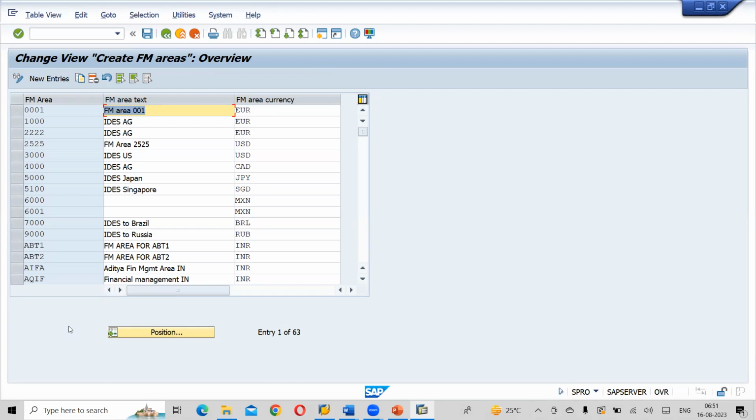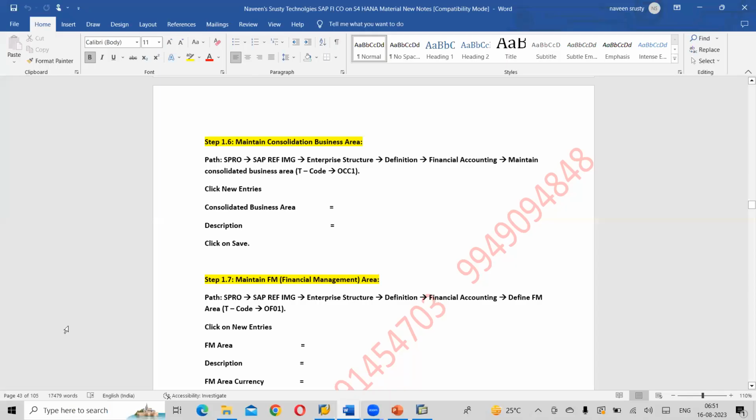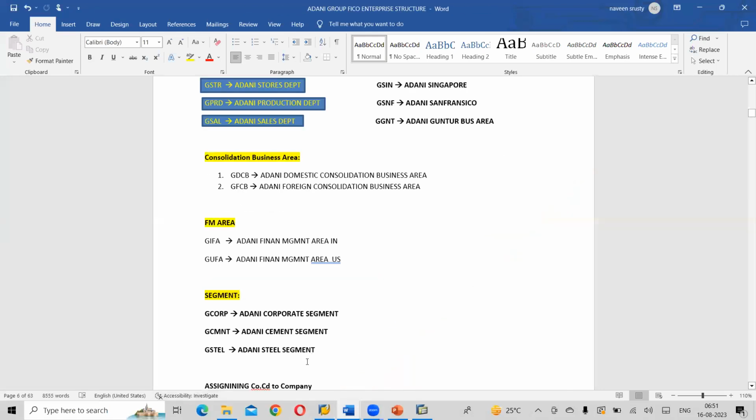So what are the FM areas we are planning to create here? I think I have already mentioned here. Consolidation FM area, that is nothing but Adani Financial. So two different financial management areas we are trying to create. All Indian company codes we will assign to the financial management area related to India.